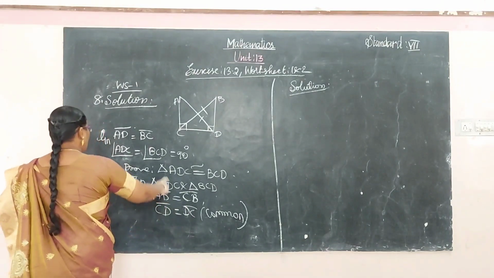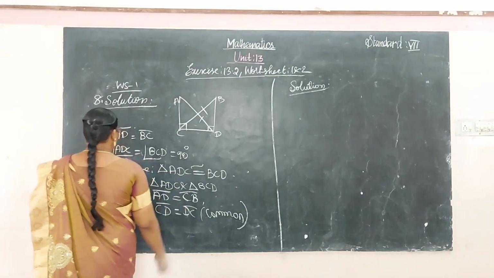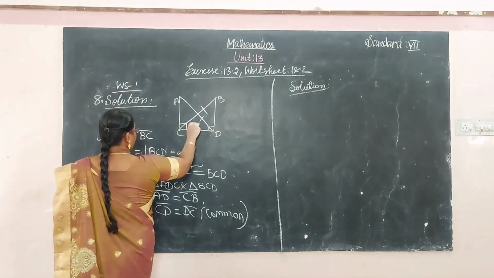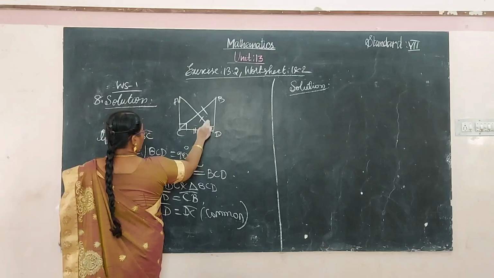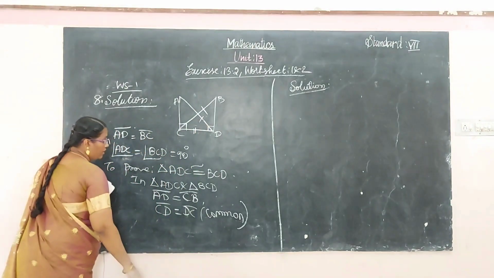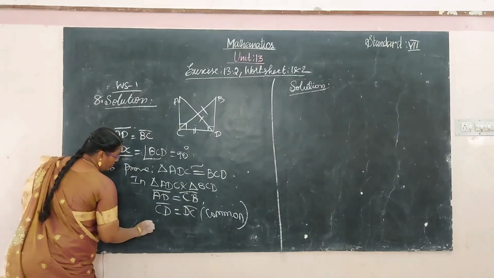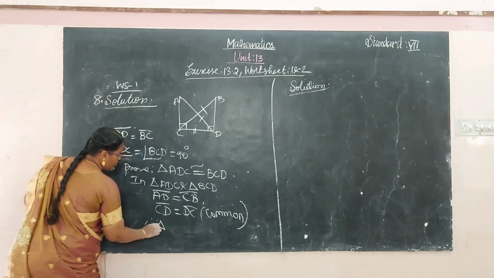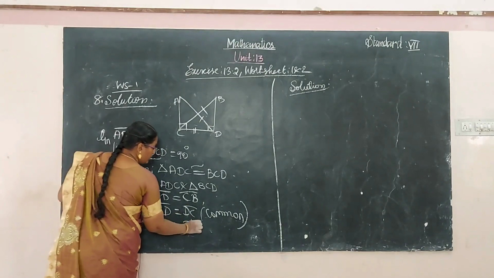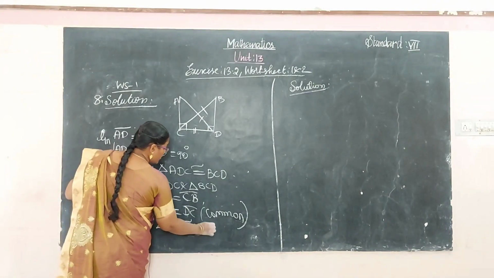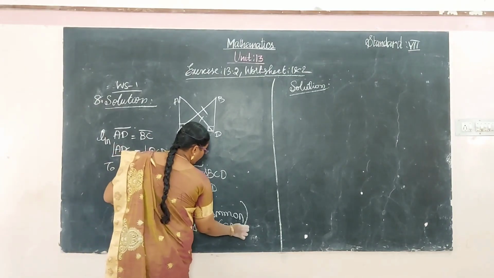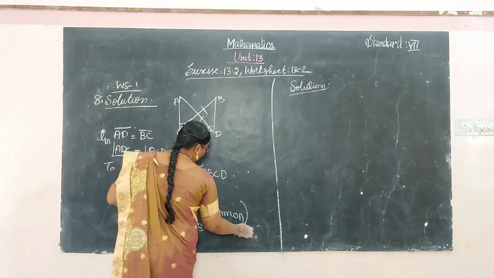Okay, and one angle is 90 degree. So side, angle, side. This is common for the both. Side, angle, side. Therefore, the triangle ADC is congruent to the triangle BCD since side, angle, side congruence.